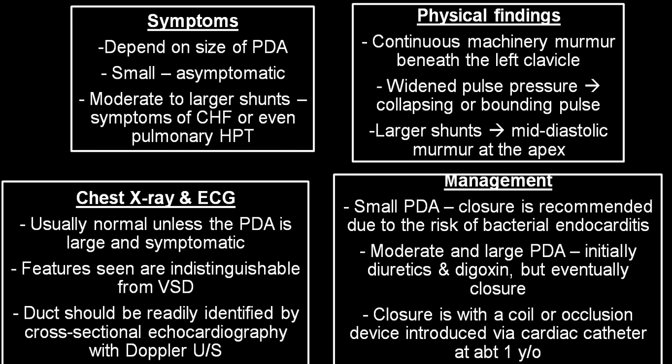As far as the management part is concerned, usually in a small duct, you can go for a pharmacological closure by giving PDA inhibitors. In a moderate variety, if a person has developed congestive heart failure, treat the congestive heart failure, or you can go for a catheter closure by a coil. A catheter is introduced and then you put in a coil. Chemical closures are almost now gone.